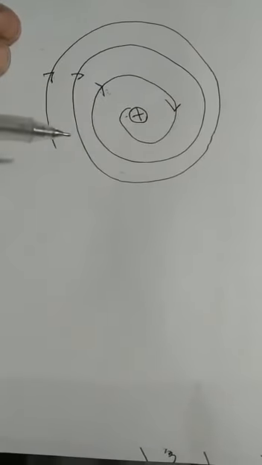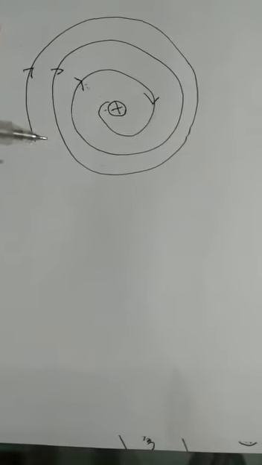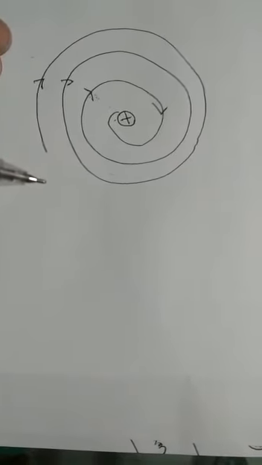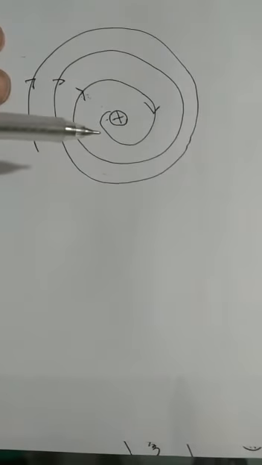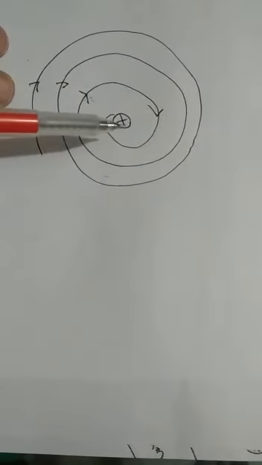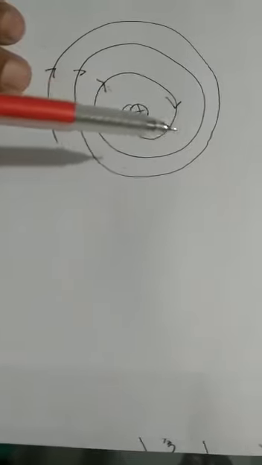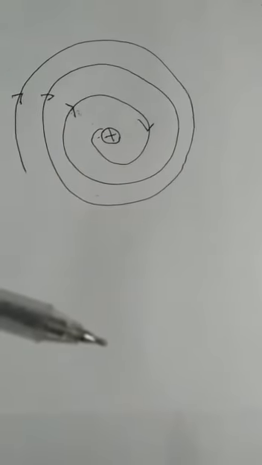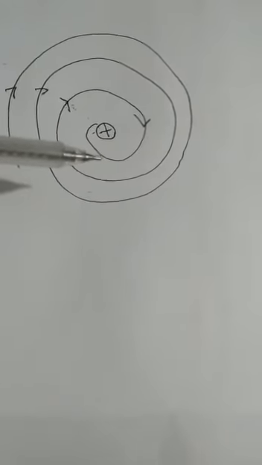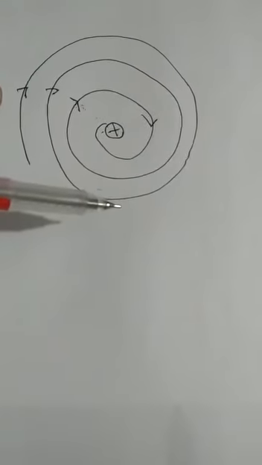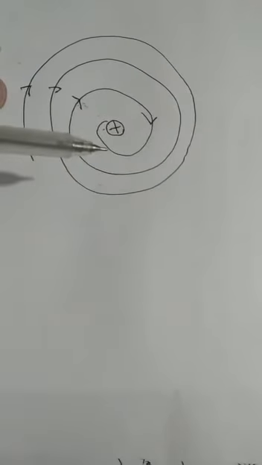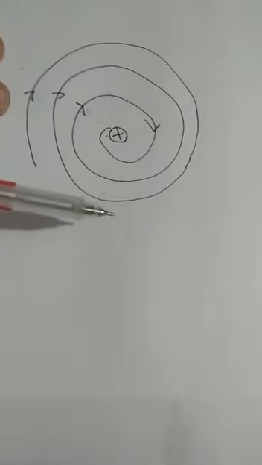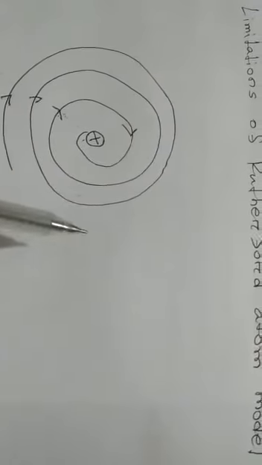Now come to limitation number 3. Rutherford couldn't give any idea how the electrons are roaming around the nucleus in the case of a multielectron atom. What do you mean by multielectron atom? Do you think there are more than one nucleus? No. It is an atom where there is more than one electron. In this case, Rutherford couldn't give any idea about the roaming of electrons. This is the limitation of the Rutherford atom model.